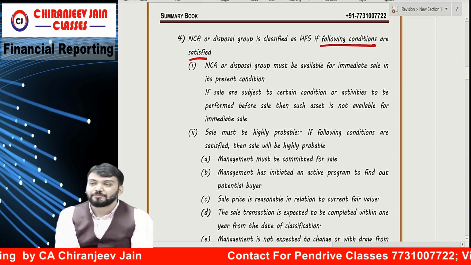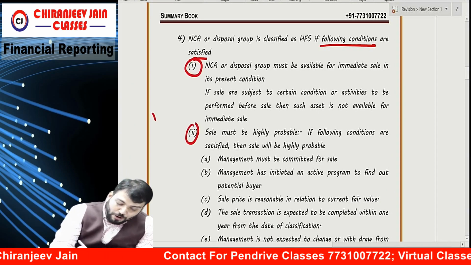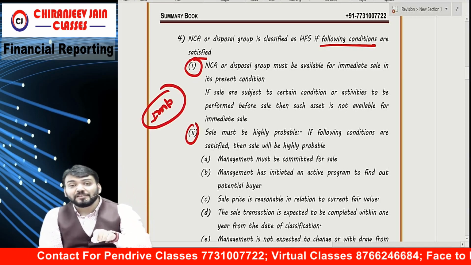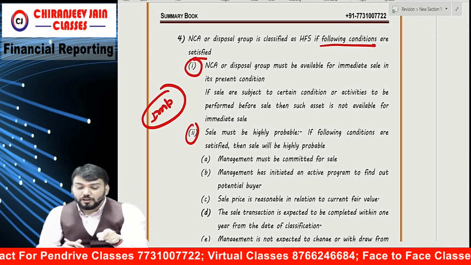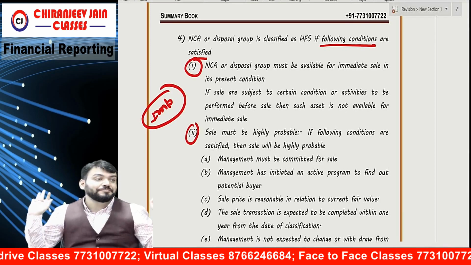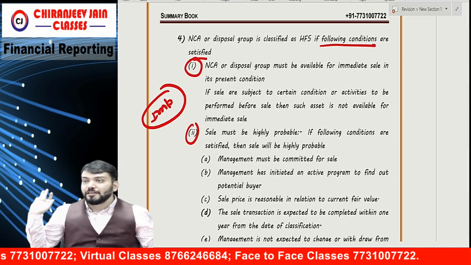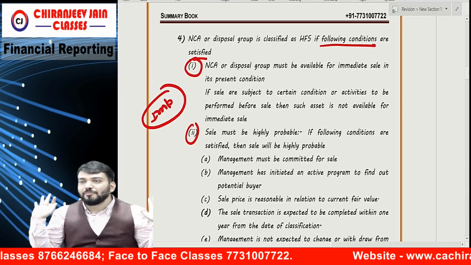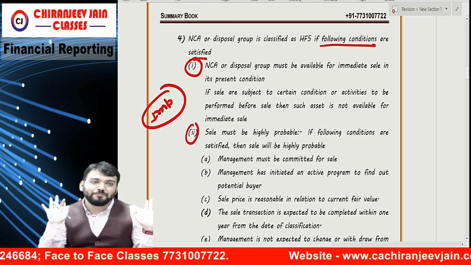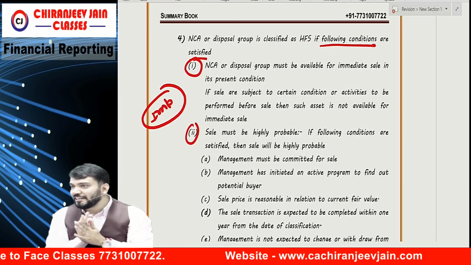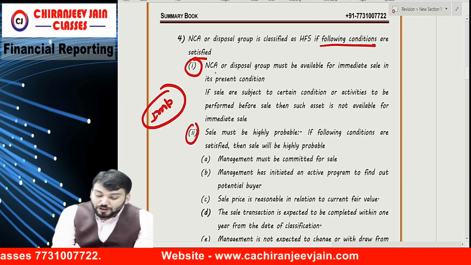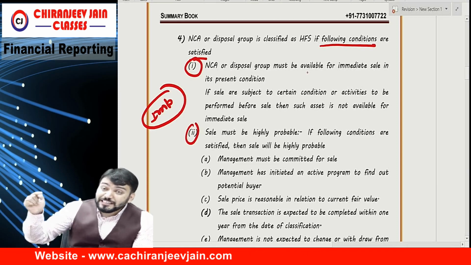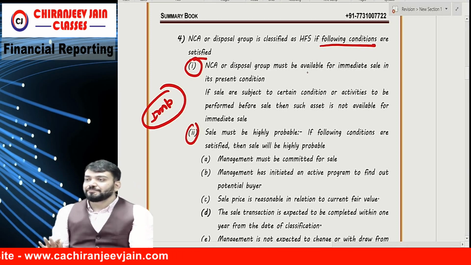Following conditions should be satisfied. 1, 2. Important from examination point of view. They will assess whether it is held for sale or not. You write down dot to dot as it is. You can't write in your own words. If you write in your own words, I don't know how many marks they will give, but they will not give more than 50%. That is pakka. First, non-current asset or disposal group must be available for immediate sale in its current condition.